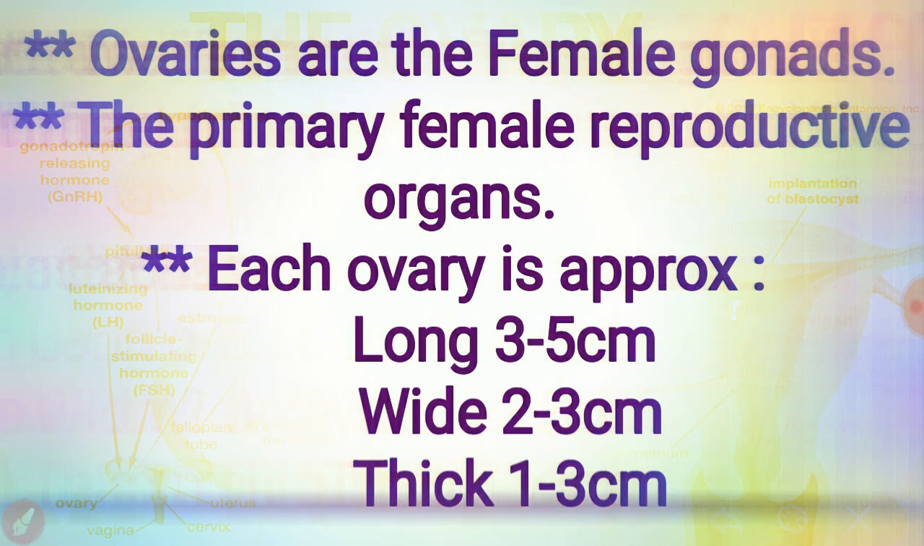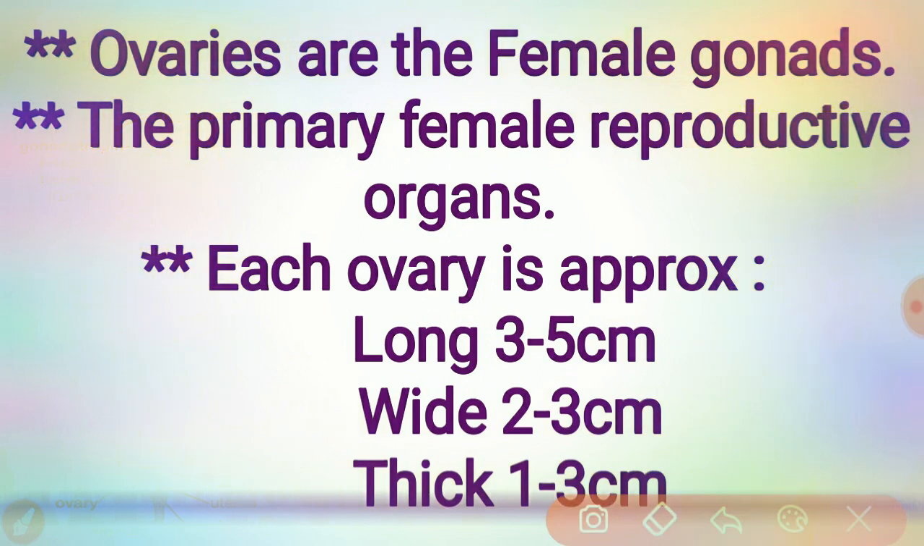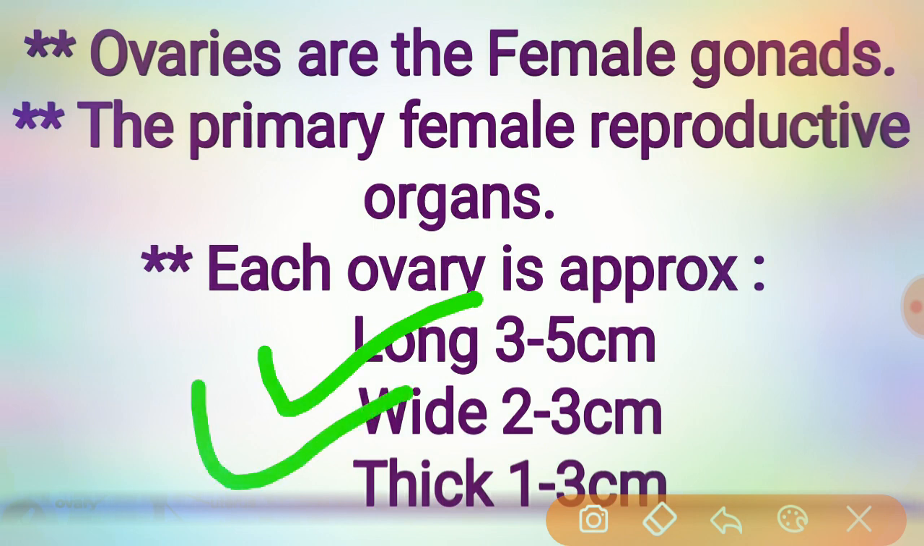Let's discuss the ovaries. Ovaries are paired sex glands, or gonads, in females. These are the female gonads, the primary female reproductive organs. Each ovary is approximately 3 to 5 centimeters long, 2 to 3 centimeters wide, and 1 to 3 centimeters thick.